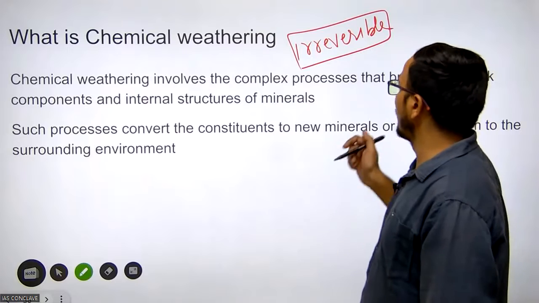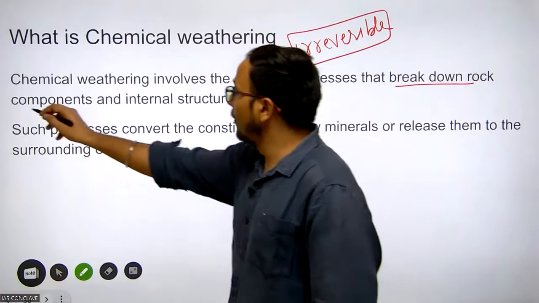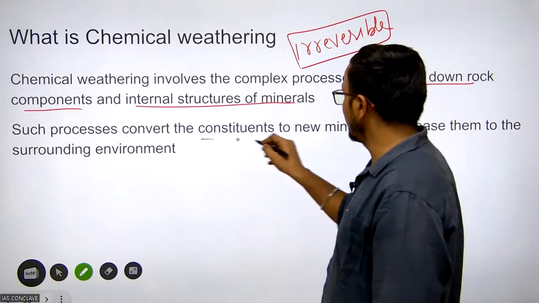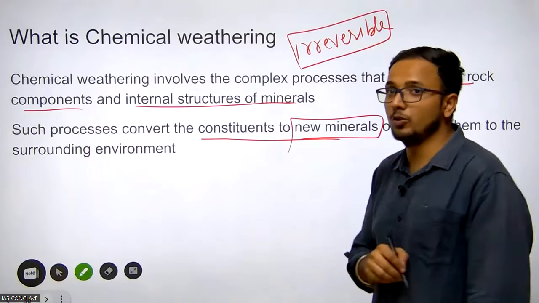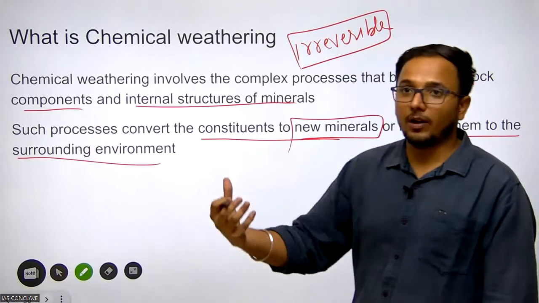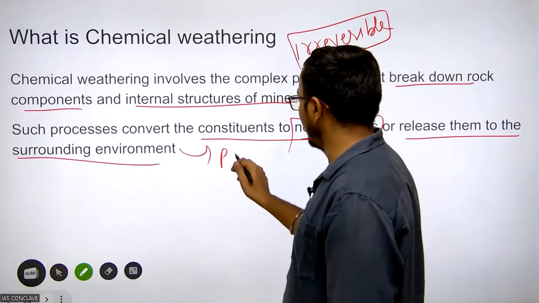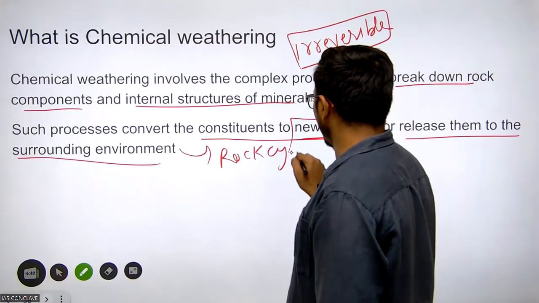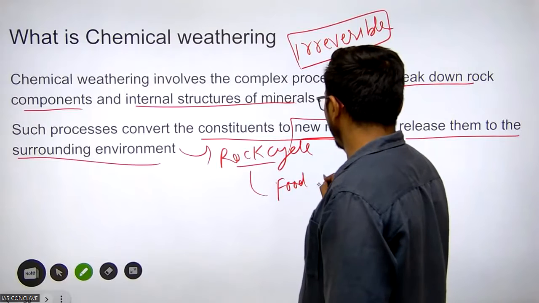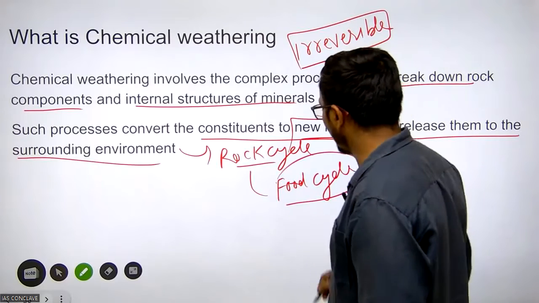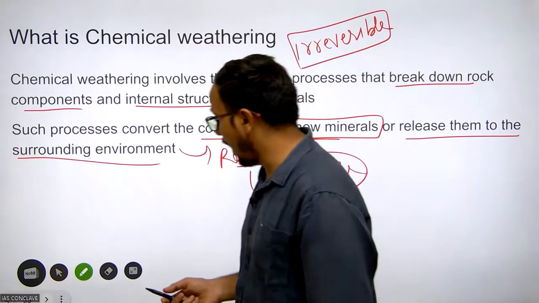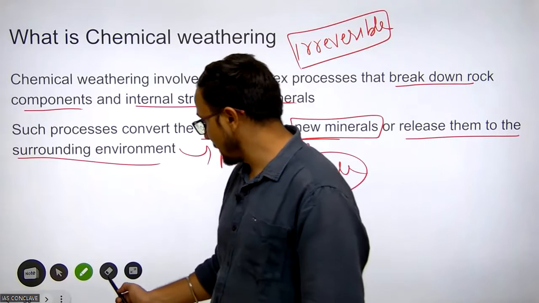Chemical weathering involves the complex process that breaks down rock components and internal structure of the minerals. Such processes convert the constituents to new minerals. Either it forms new minerals or releases them to the surrounding environment. If these are released to the surrounding environment, they become part of the rock cycle, and through the rock cycle they enter into our food cycle, from where we draw minerals. Okay, so this is how chemical weathering took place and how it is important to humans.